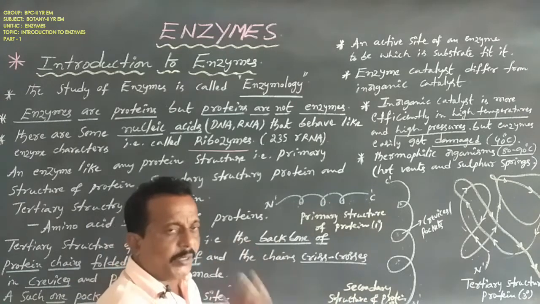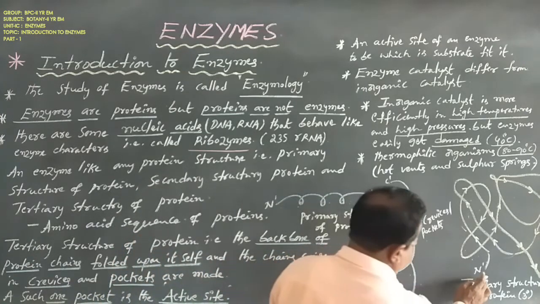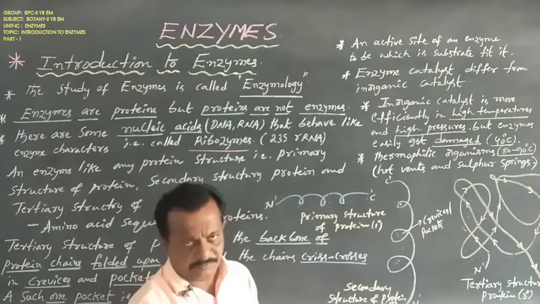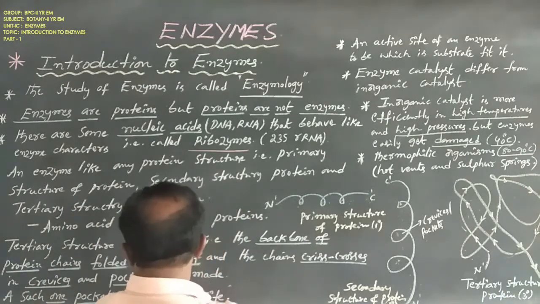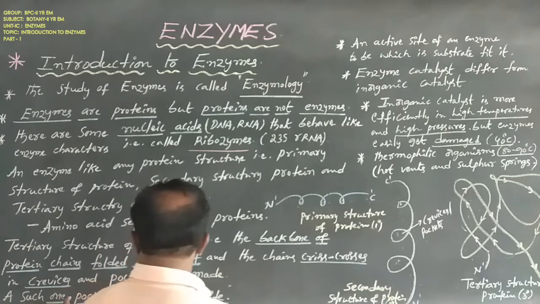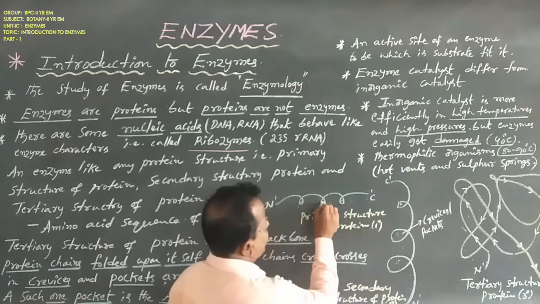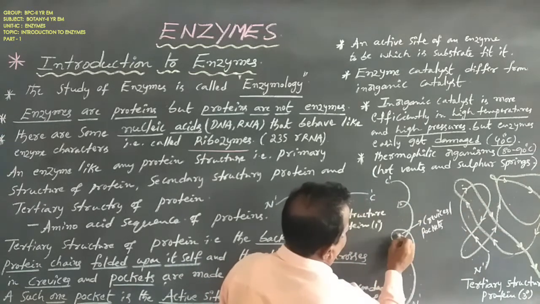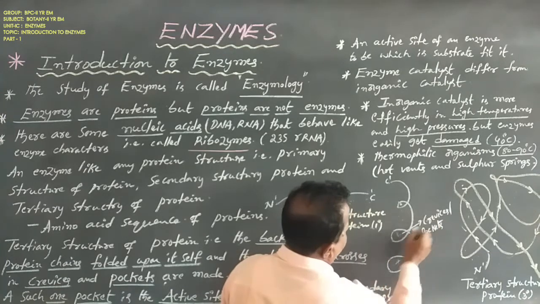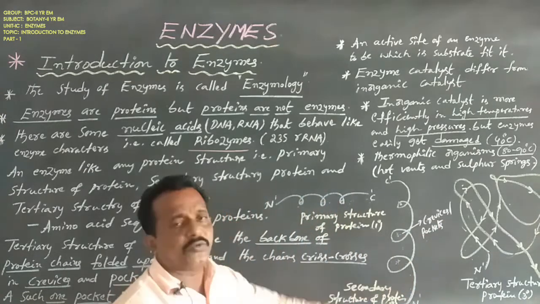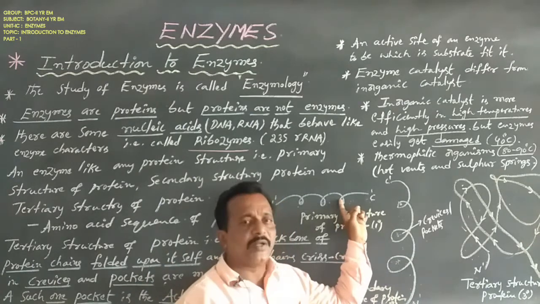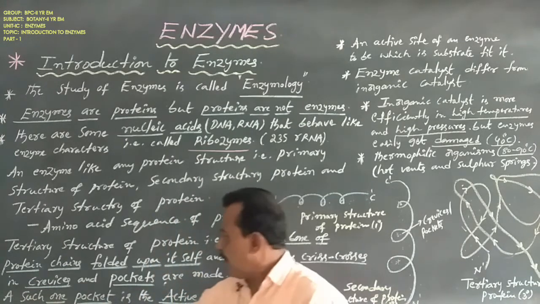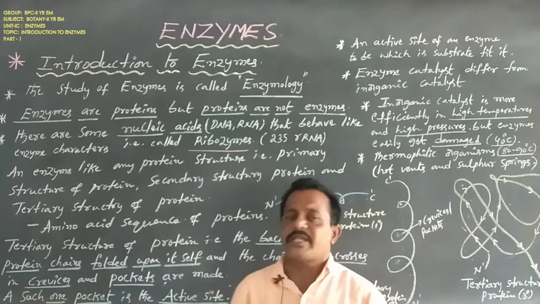But a very important structure of protein is the tertiary structure of protein. This tertiary structure is similar to an enzyme structure. Dear students, one such pocket is the active site. These are cleavages, these are cleavages. So one such pocket or one such cleavage is the active site. One cleavage or one pocket equals one active site.